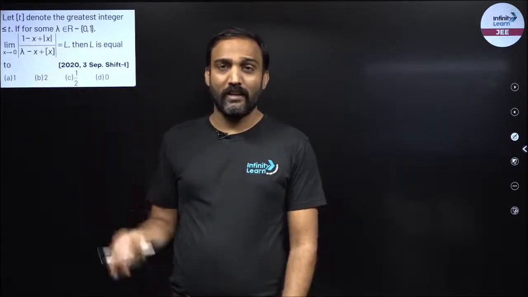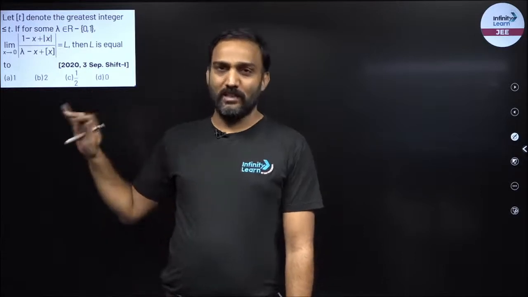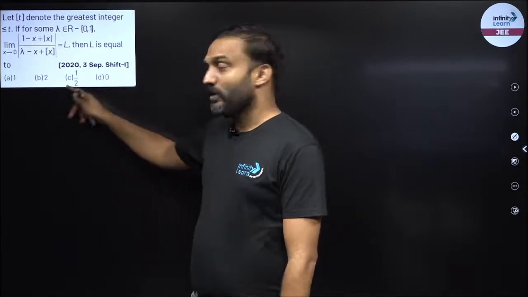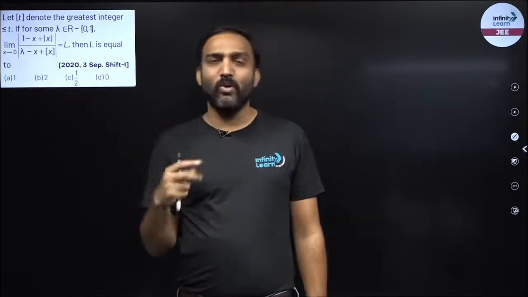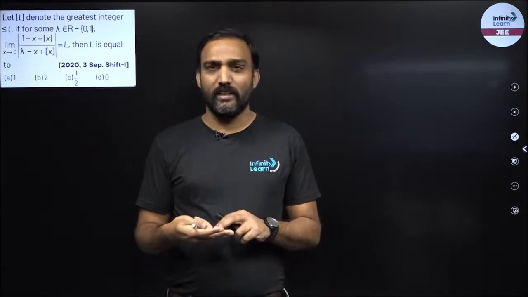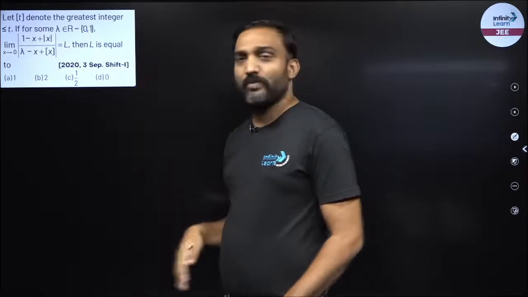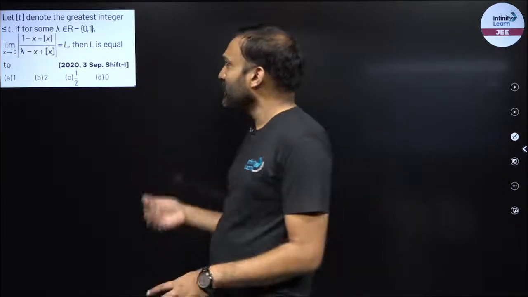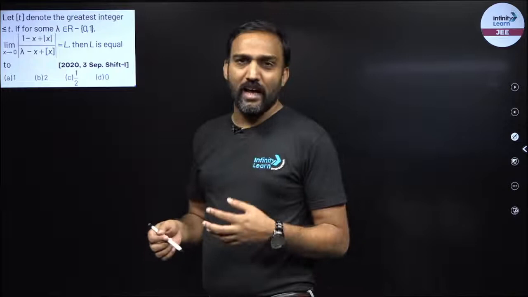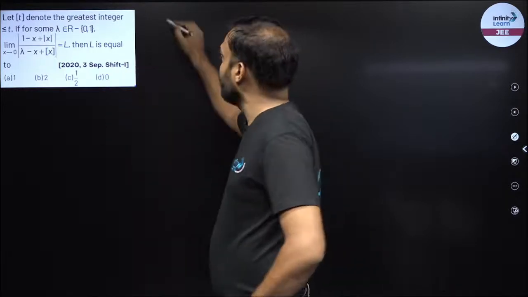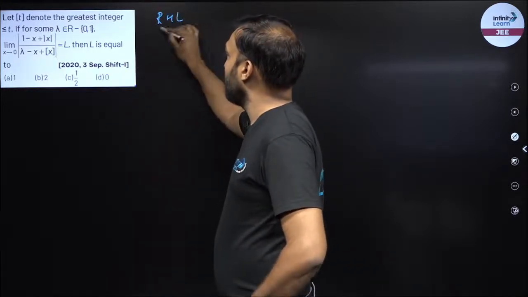So the limit should exist. So I don't have to check LHL or RHL, but obviously to find out the answer, I will find out one of these values, LHL or RHL, because both of them would be equal. So in this particular case, I will try to find out either the LHL or RHL, right? So we are more comfortable with the RHL. So I would be finding out the RHL over here, and whatever is the RHL is my answer.